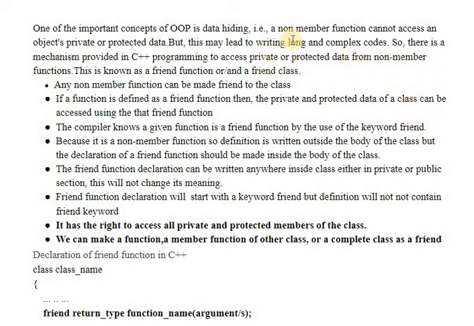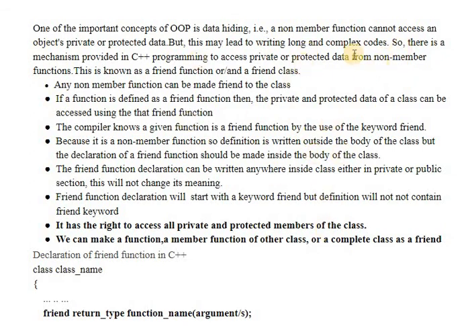So any non-member function cannot have access to the private and protected data of your class, but if we try to do so, this may lead to writing long or complex programs. If you try to give access of the private data to the other function, then you have to write extraordinary code for that. So C++ provided a mechanism by which we can give access of private and protected data members to the non-member functions.